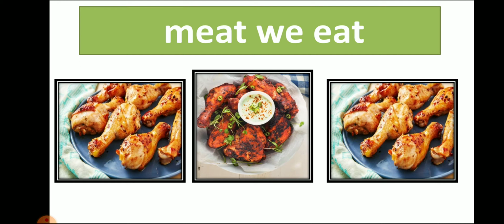First we get meat from animals. We learn in this lesson that we get mostly meat from hen, goat, cow and buffalo. Other animals give us meat but we cannot eat this meat. Why? Because it is unhealthy for us. So here on your screen you can see food which we get from animals and meat, right? So meat we get from chicken. You can see here a chicken leg piece, right?